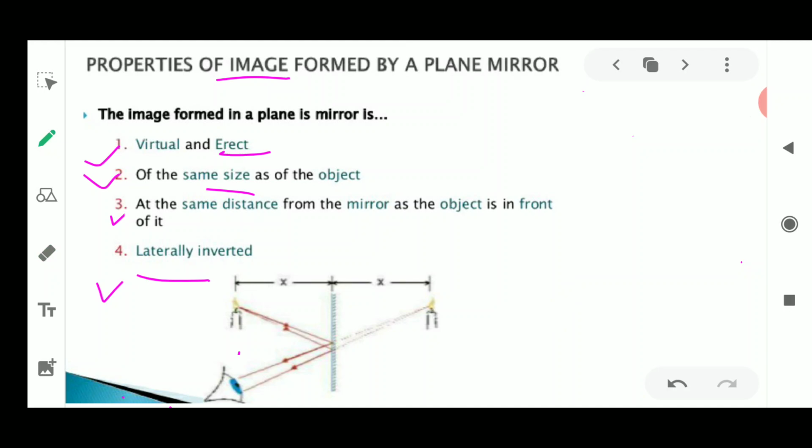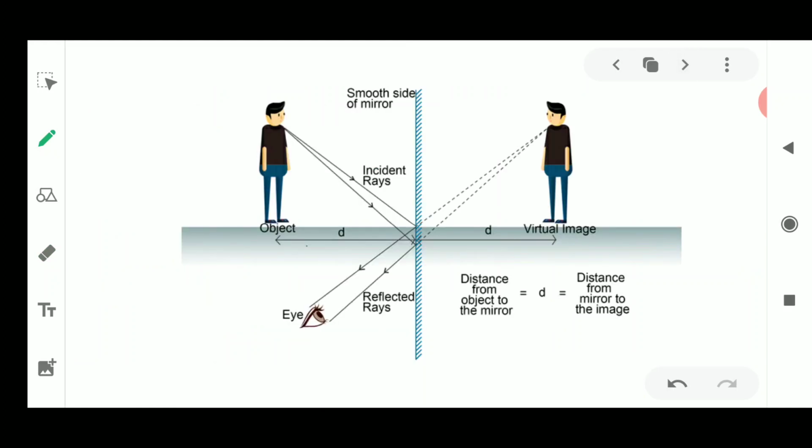Lateral inversion has a great utility when you see an ambulance with its name written in an inverted form on the vehicle. Why is it written in an opposite way? It is written this way because when the person driving another vehicle looks in the rear view mirror, the spelling of ambulance appears in the correct form. So these are the various properties related to the image formed in a plane mirror.